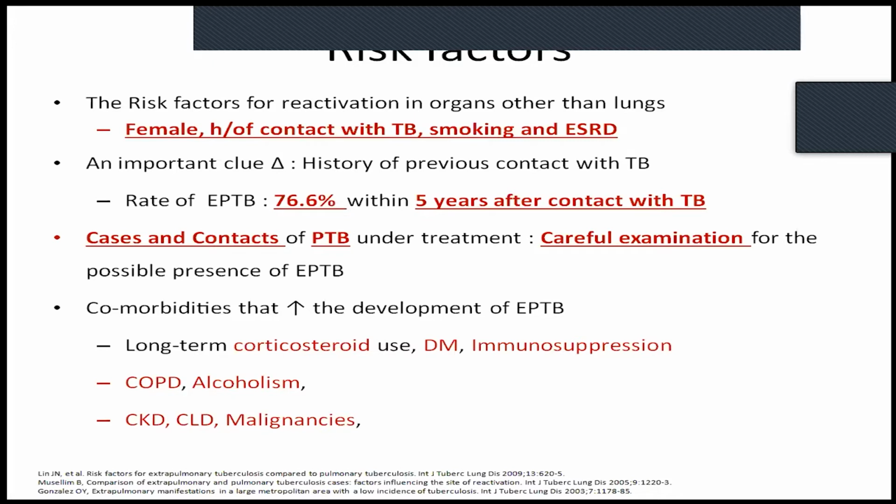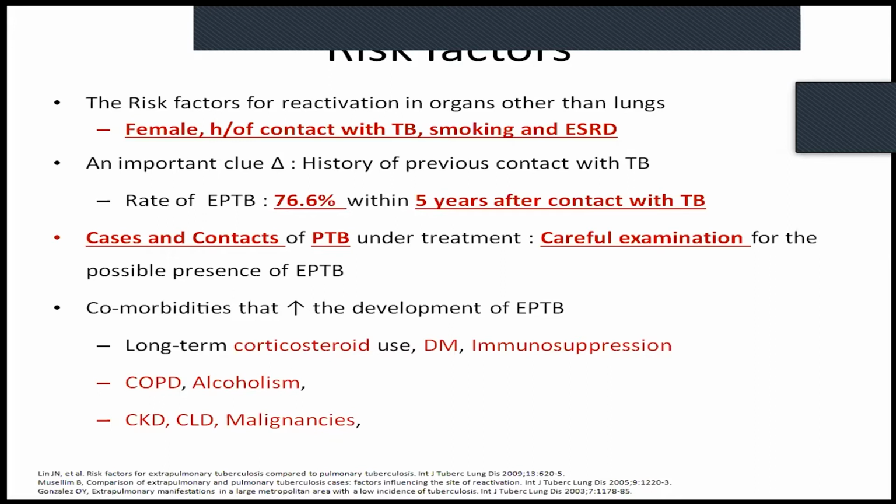A study by Lin Jin et al., published in the International Journal of Tuberculosis and Lung Disease in 2009, found that 76.6% of EPTB patients had history of contact in the last 5 years with a tuberculosis case. So the contacts of pulmonary tuberculosis cases should be carefully examined for the possible presence of EPTB. That way you will catch it earlier.